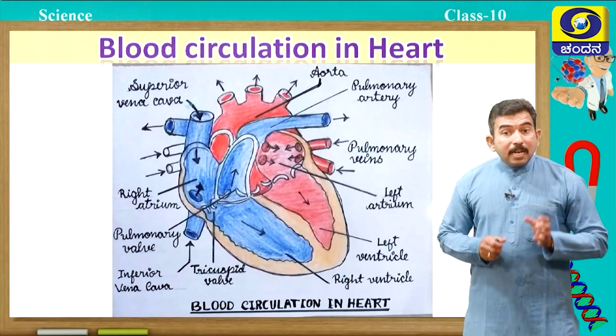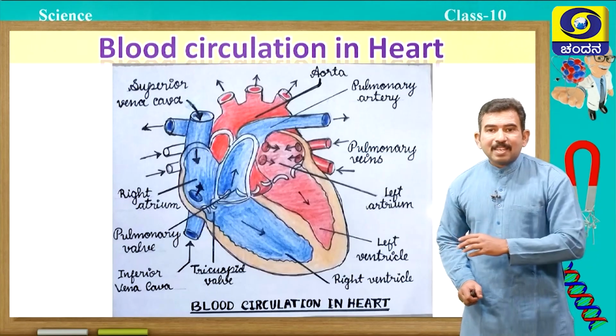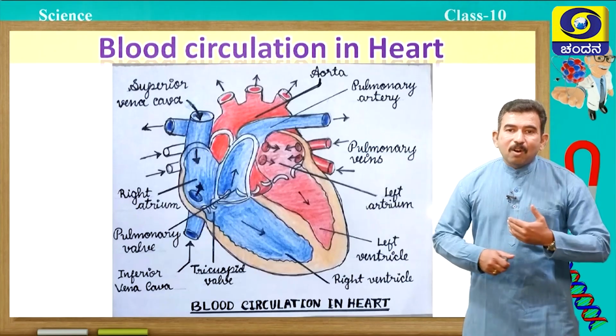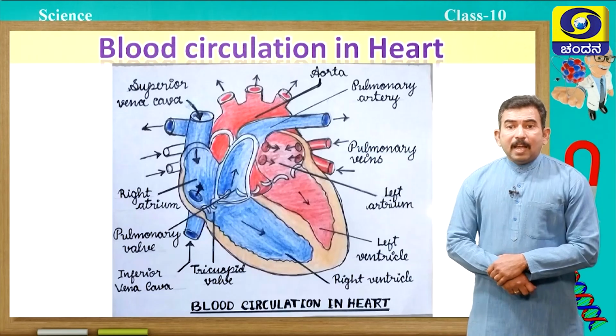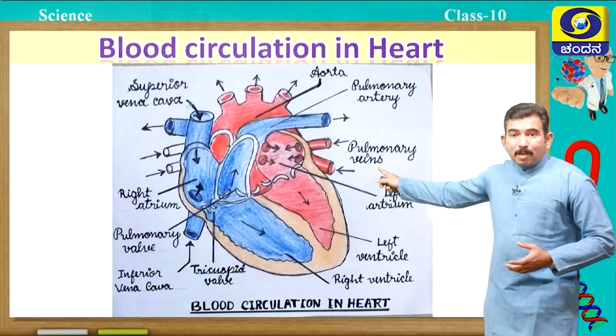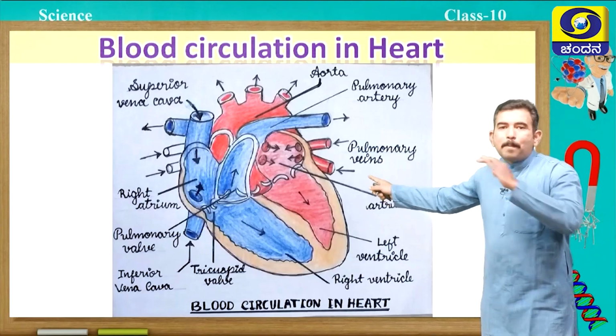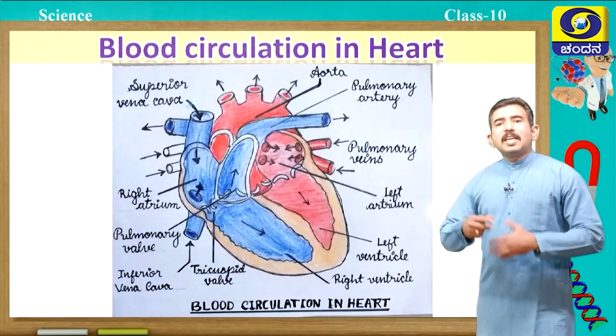This pulmonary artery carries the deoxygenated blood to the lungs, where an exchange of gases takes place. Again blood gets oxygenated, again the pulmonary veins bring the oxygenated blood from the lungs back to the heart, and this cycle